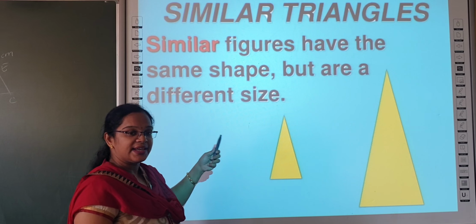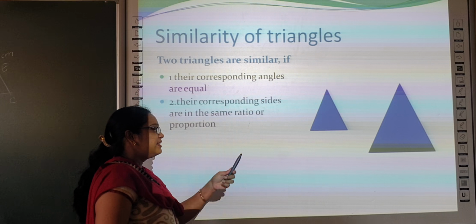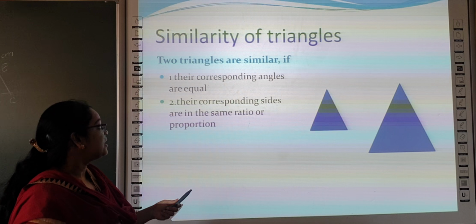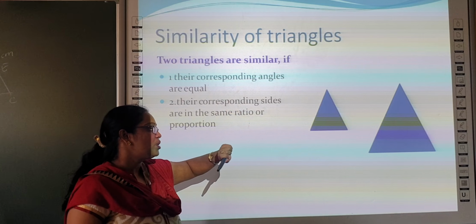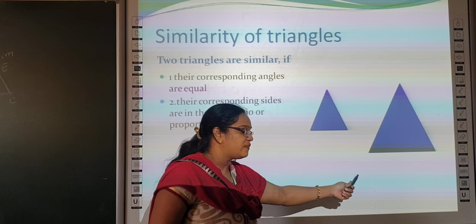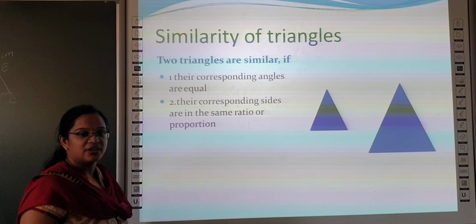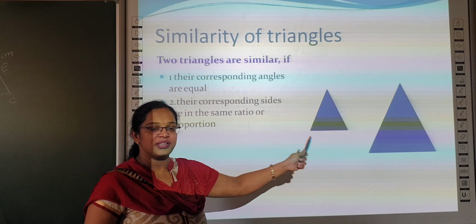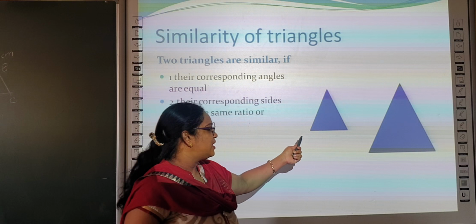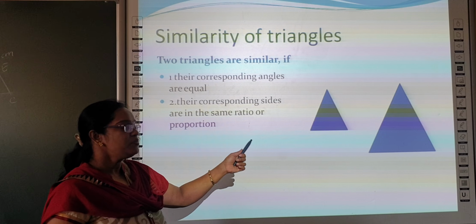When we call triangles similar, two triangles are similar when their angles are equal. We get the same shape of triangle when corresponding angles are equal. If you take one equilateral triangle, the 60 degree angle will be there. If you take another, a 90 degree right angle triangle, then they are not similar figures because one is 60 degrees and another is 90 degrees. So their shape will be different. If corresponding angles are equal, then we get the same shape.